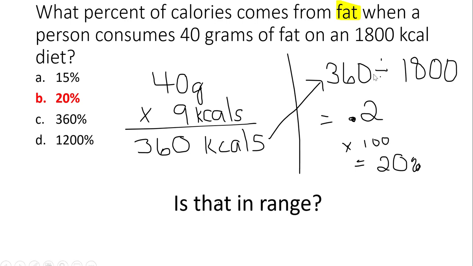So we take 360 divided by 1800 gives us 0.2, and of course multiply by 100 to get the percentage, which is 20%. Then the next question I might ask is, is that in range? Is 20% in range? Well, again, I would go back to what is the recommended range. The AMDR for fat is 20 to 35%, so yes, barely, but it is in range.